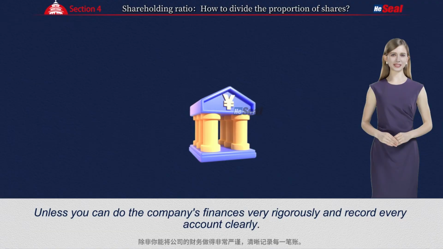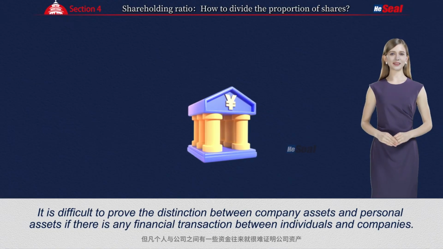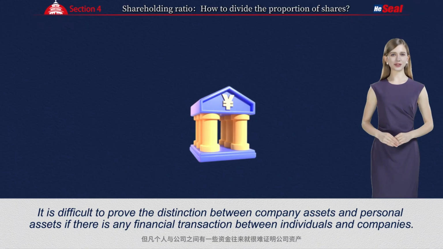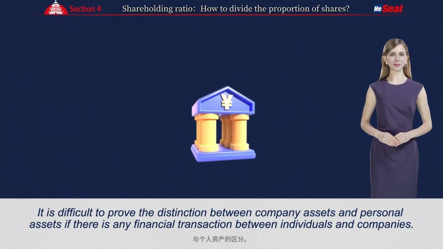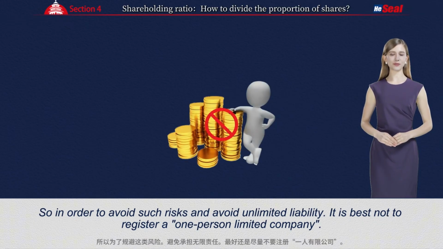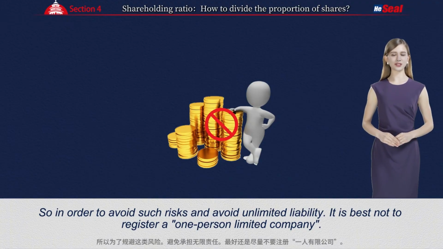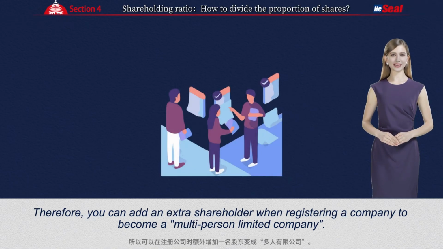Unless you can do the company's finances very rigorously and record every account clearly, it is difficult to prove the distinction between company assets and personal assets if there is any financial transaction between individuals and companies. So, in order to avoid such risks and avoid unlimited liability, it is best not to register a one-person limited company. Therefore, you can add an extra shareholder when registering a company to become a multi-person limited company.